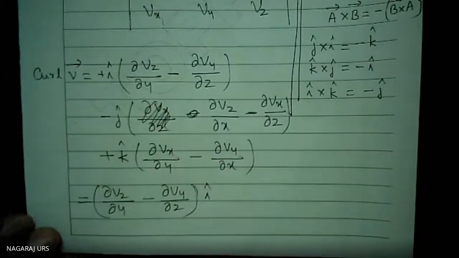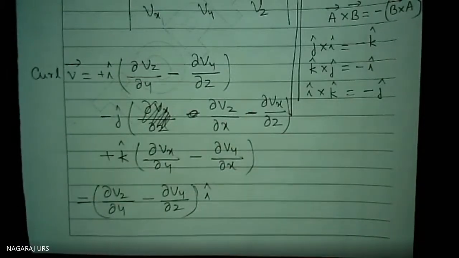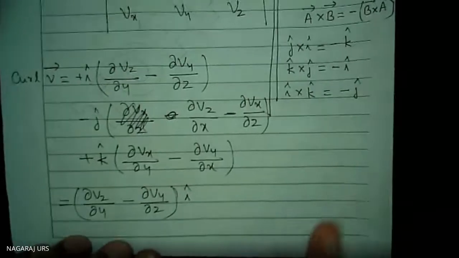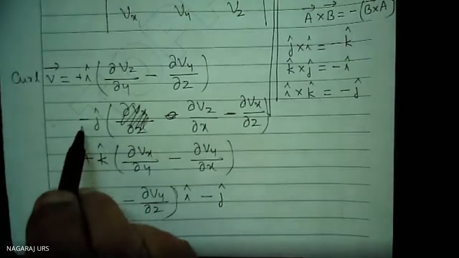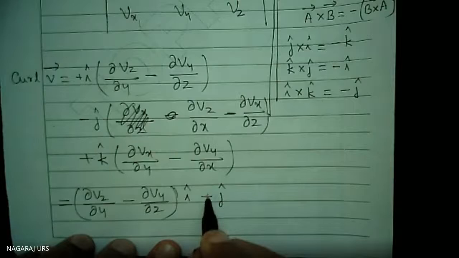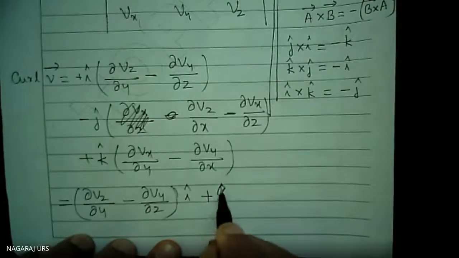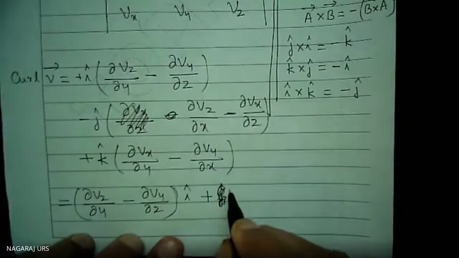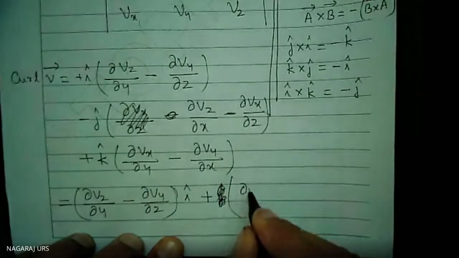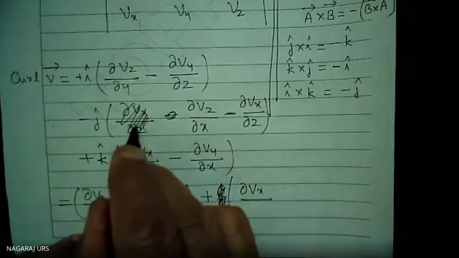Unit vector afterwards, let me write, i cap. Minus j cap. If I am writing plus j cap here, I will write plus here. Then this is reversing. This is del Vx, that one only I have written here.